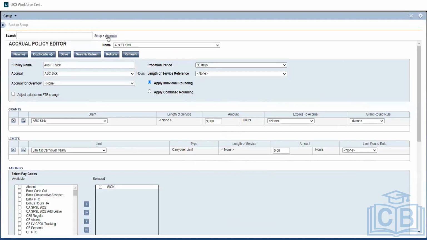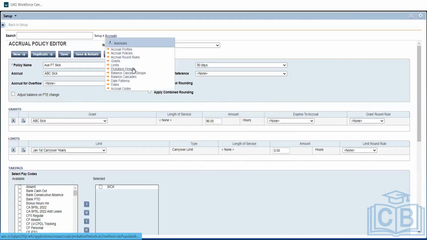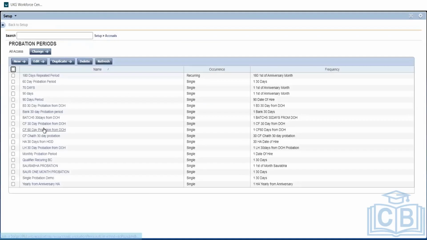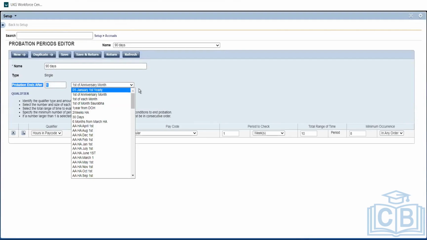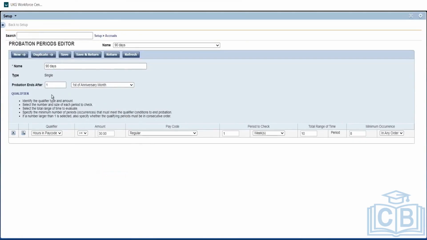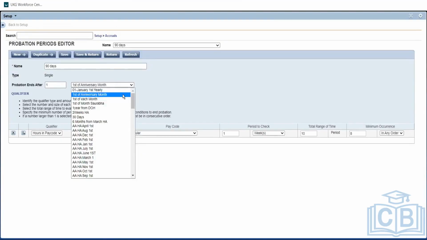So this is the one I have to choose. Okay, this needs to be changed. Probation ends after 90 days. He has given the name as 90 days and set it to every 1 year, so it will repeat. Then the employee will not get anything.